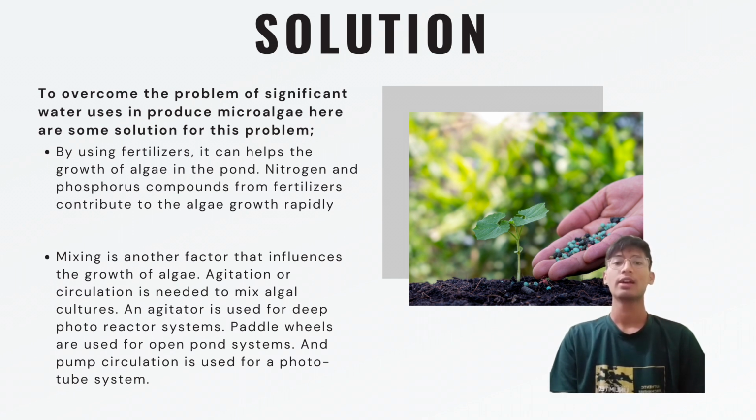Second, the mixing technique. Mixing is another factor that influences the growth of algae. Agitation or circulation is needed to mix algal cultures. An agitator is used for deep photoreactor systems. Paddle wheels are used for open pond systems. And pump circulation is used for a phototube system.